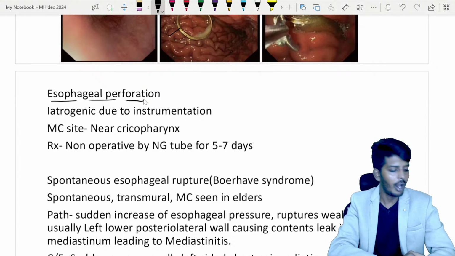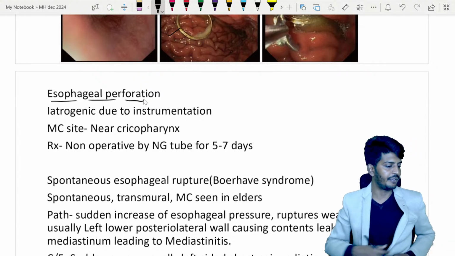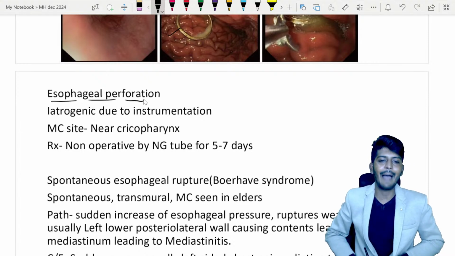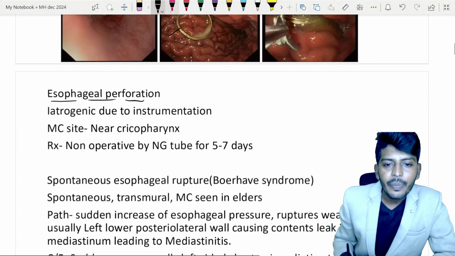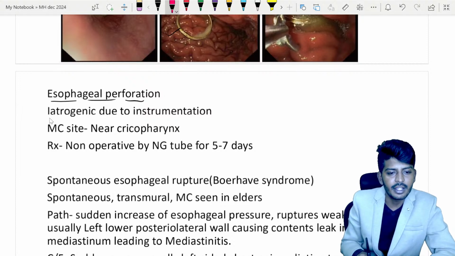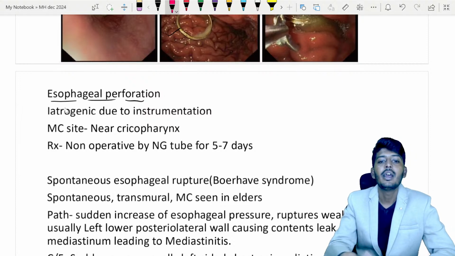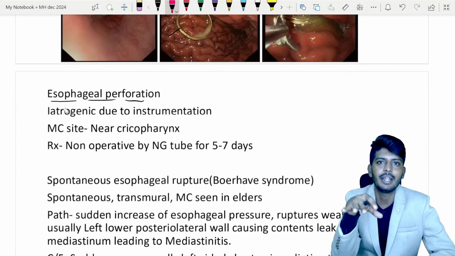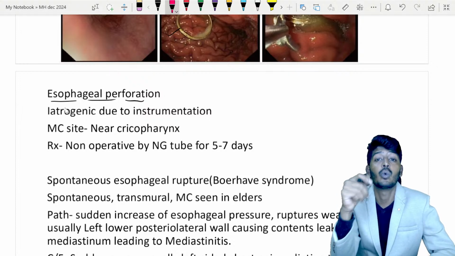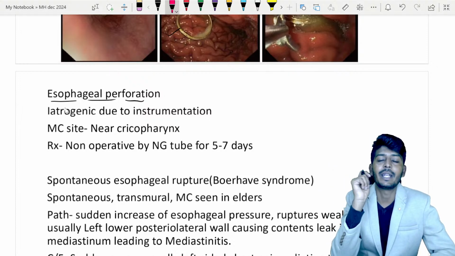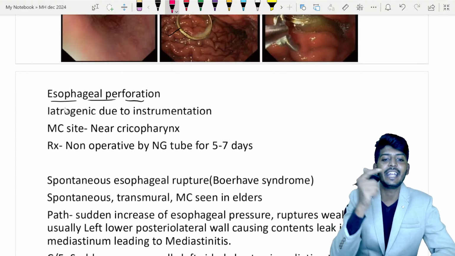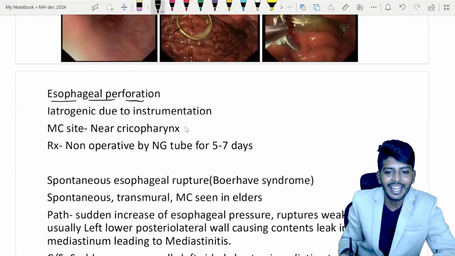So let me teach you. Normally, very good, dysphagia is the commonest symptom, of course. So esophageal perforation, if it is there, what exactly happens? Let's see. The common causes, there are multiple causes. One of the causes is iatrogenic. Iatrogenic means, earlier times, nowadays that is also less because of the instruments we have. But earlier, most commonly due to instrumentation, when they used to pass the rigid endoscope. Yes, when they used to pass the rigid endoscope, easily it used to rupture.